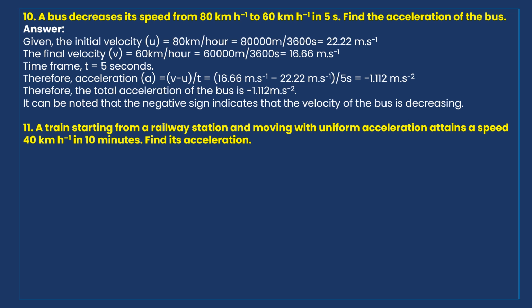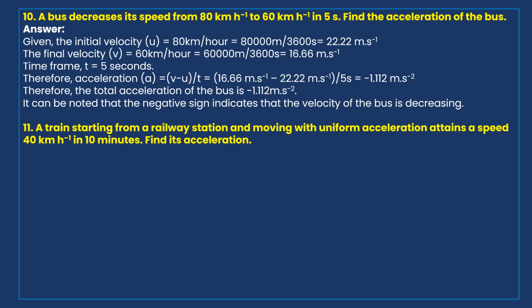Next question. A train starting from a railway station and moving with uniform acceleration attains a speed of 40 kilometers per hour in 10 minutes. A train starts from a railway station, that means from zero speed, zero velocity.